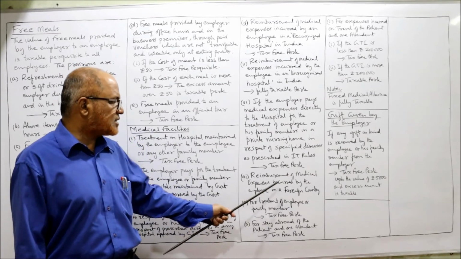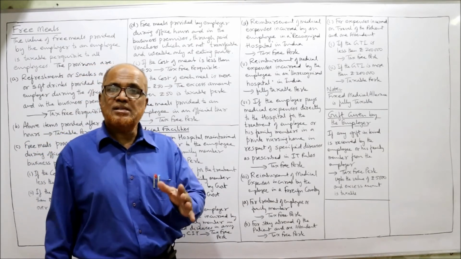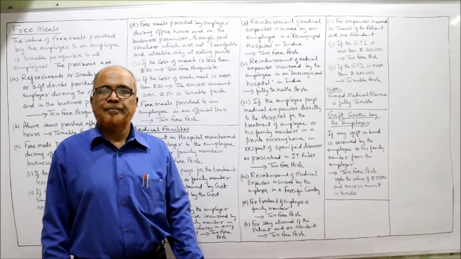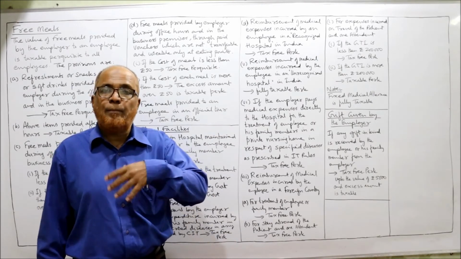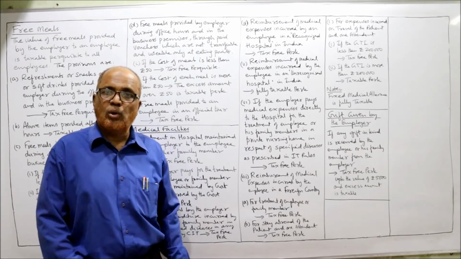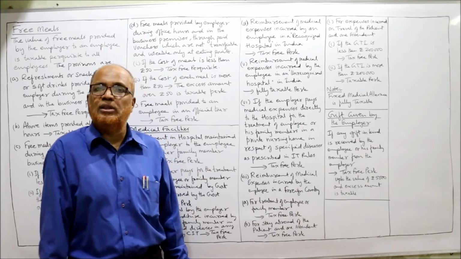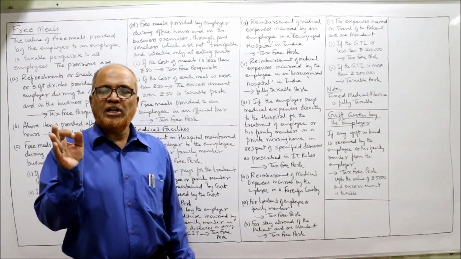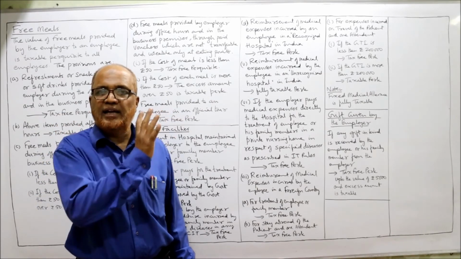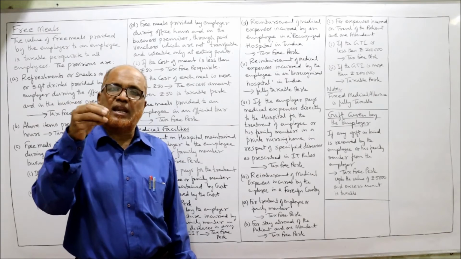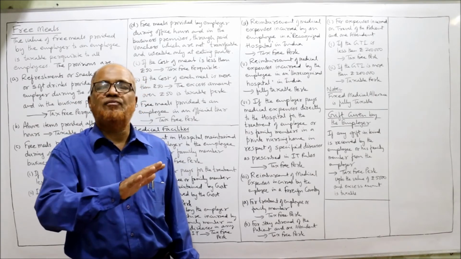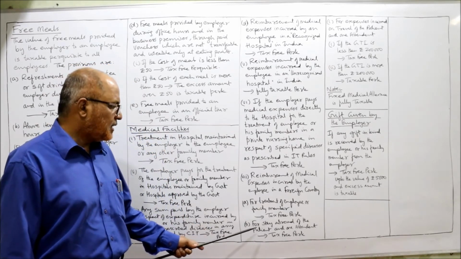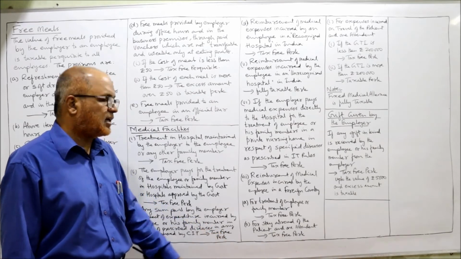Next, reimbursement of medical expense incurred by an employee in a foreign country. Sometimes the employee or their family members get the treatment in a foreign country and the amount is reimbursed or paid by the employer. Then what is the rule? Listen carefully here, because these points will come while doing the problem. For treatment of the employee or family members, whatever medical expenditure is incurred outside India and reimbursed by the employer is a fully tax-free perquisite. Then for stay abroad of the patient and one attendant, tax-free perquisite.